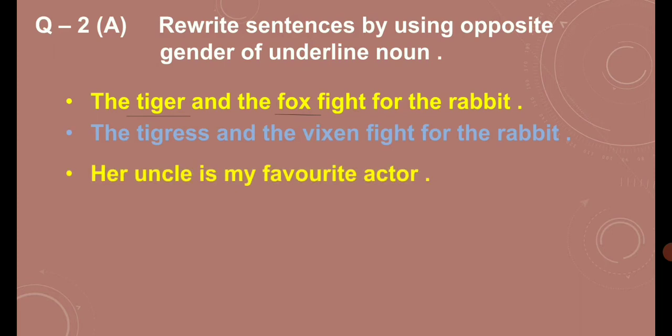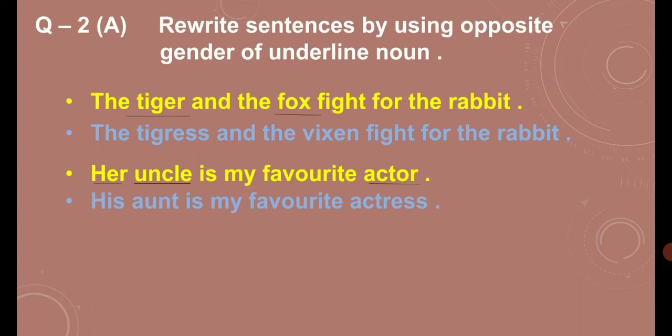Her uncle is my favorite actor. So let's see where the underline is given. Where is the underline given? Her uncle and actor. Here we need 3 changes. So what is the opposite of her? His. Uncle becomes aunt and actor becomes actress. So what will be the answer? His aunt is my favorite actress.